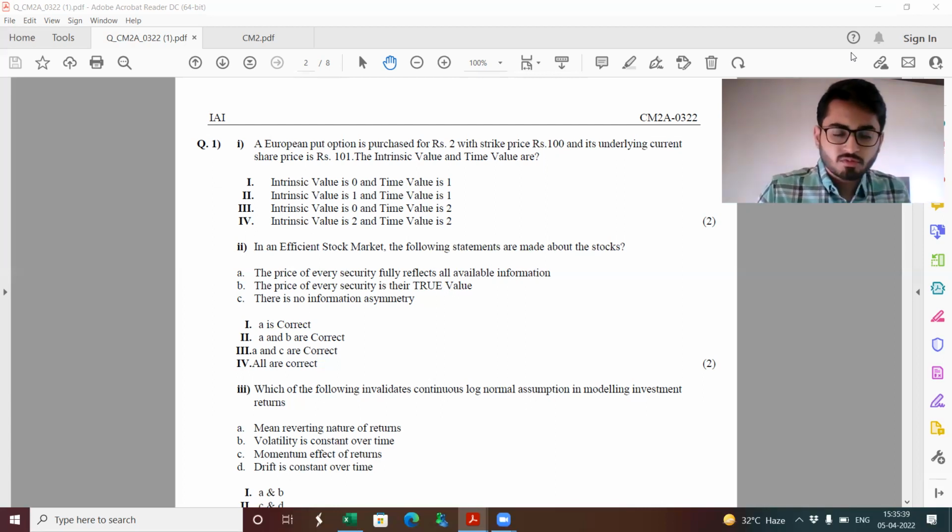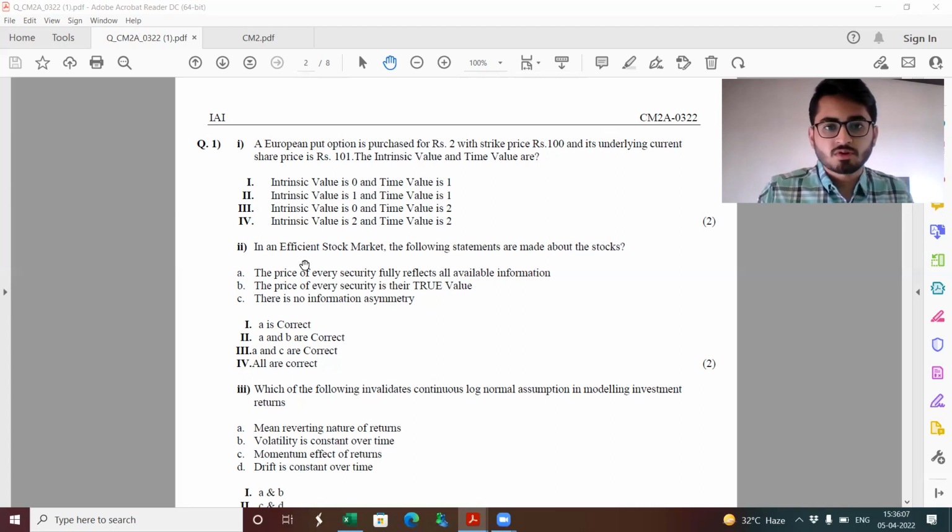Starting with the first question, we have a European put option which has been purchased for rupees 2. It has a strike price of 100 and the underlying current share price is 101. So it's an out of the money put option. Its intrinsic value is 0 over here, and the time value is the total value of the put option, which is 2 minus the intrinsic value. So that becomes 2. So it becomes option number 3.